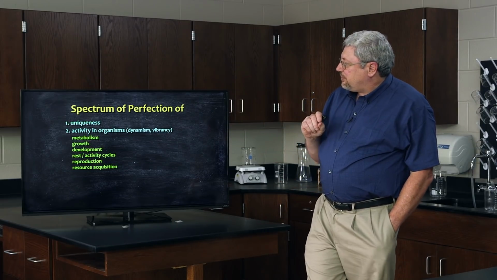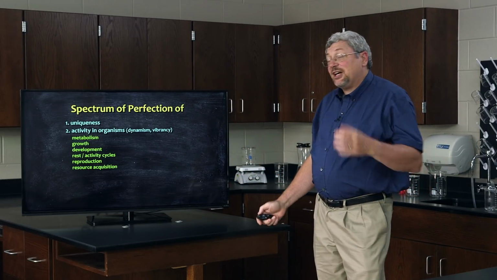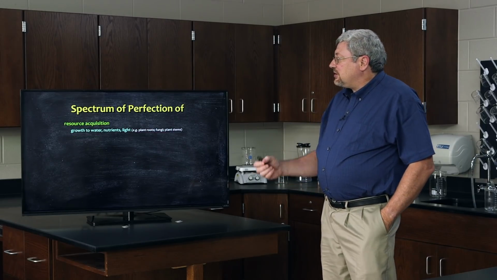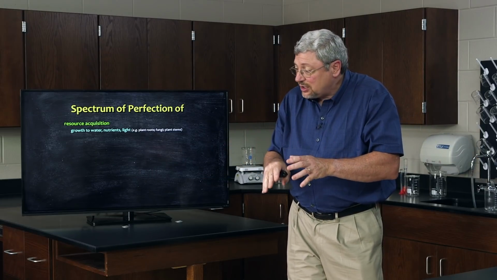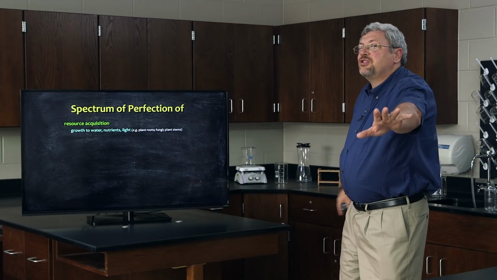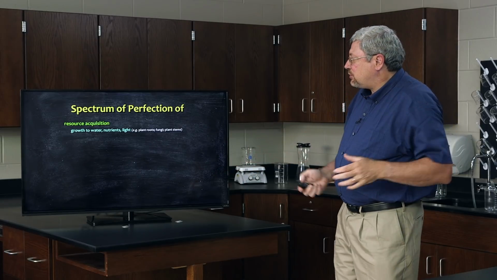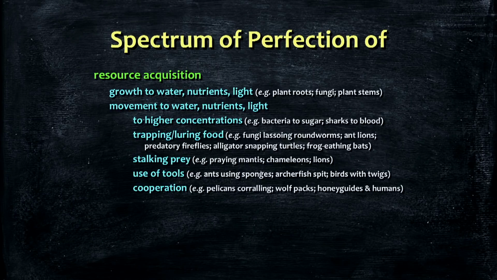Besides various ways of reproduction, God has placed a whole bunch of different ways for organisms to find resources, to find food, to find water. Some organisms grow, again, sessile organisms that can't move. Trees grow their roots out to the water. They grow their roots to the nutrients. Fungi grow their hyphae out to water and nutrients. Other organisms are able to move towards water, towards light if they need light, toward nutrients if they need nutrients.